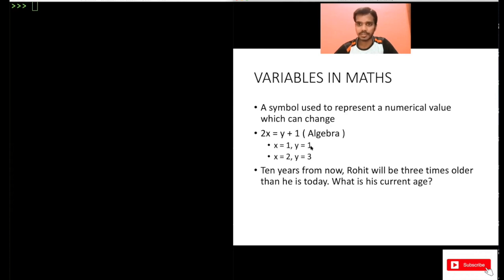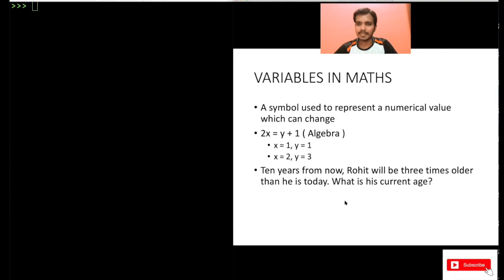This can be one solution to this. Another solution can be x equal to 2 and y equal to 3. So you see that the values of x and y can vary, and they are able to store some value. Like here, x is storing the value 1 and y is storing 1. In the second case, x is storing 2 and y is storing 3. So basically these variables are storing some value which can change.